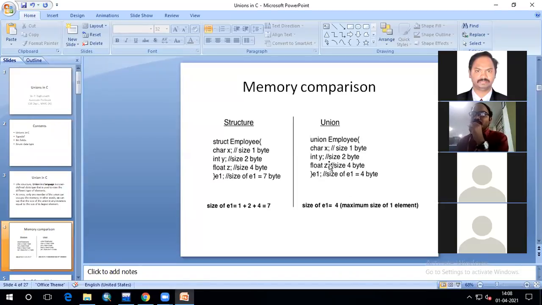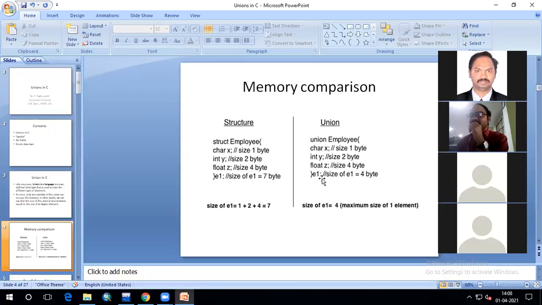Suppose you are entering one more variable value, that is the z value, some 20.2. Then again, the previous y value, y equal to 10 that we assigned, is erased from these 4 bytes. And the z value 20.2 is going to be stored inside these 4 bytes. That means only one memory location will be there, that is 4 bytes, and that is shared by all these variables.